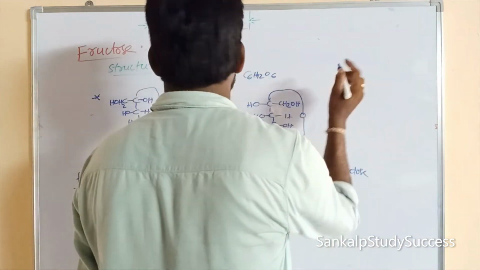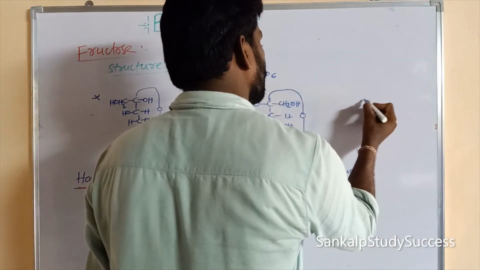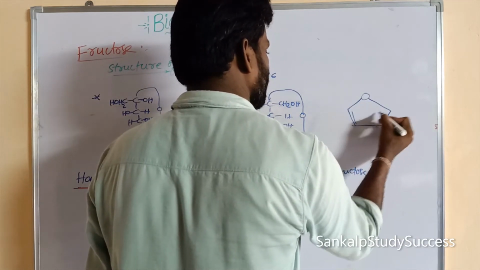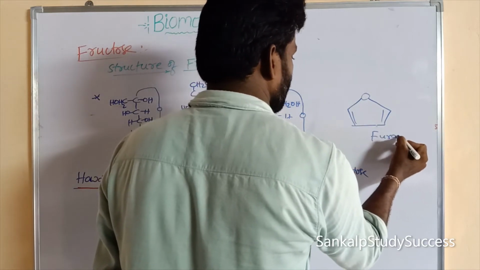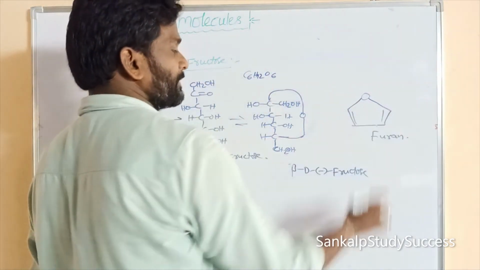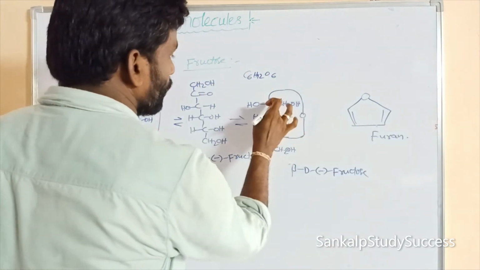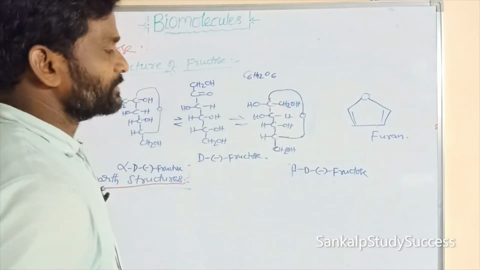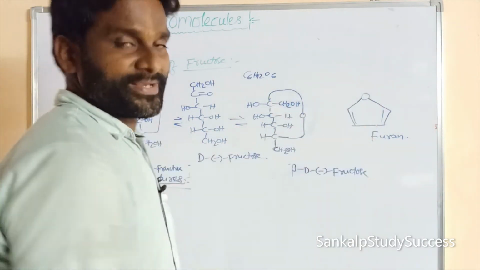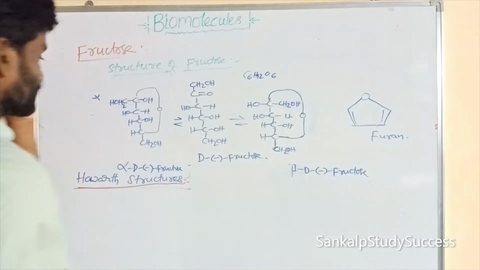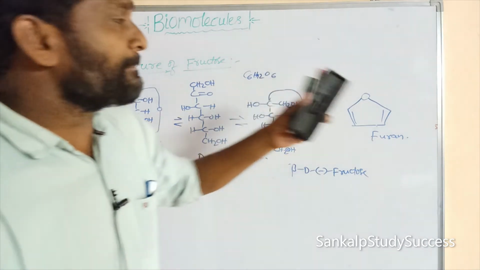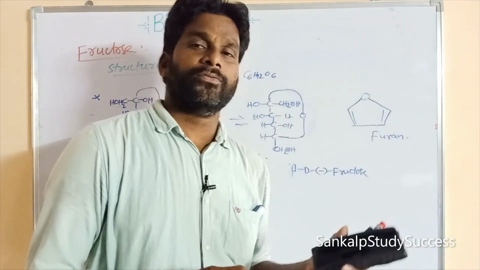fructoses resemble furan. This is the structure of furan. Right, this is the 5-membered ring. In the 5-membered ring, one is oxygen, remaining 4 are carbons. Here also one is oxygen, remaining 1, 2, 3, 4 are carbons. So this is the 5-membered ring, and in it, 4 are carbons, 1 is oxygen. So the cyclic structures of alpha and beta fructoses resemble the furan structure.